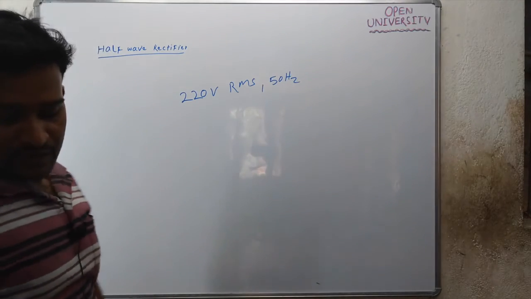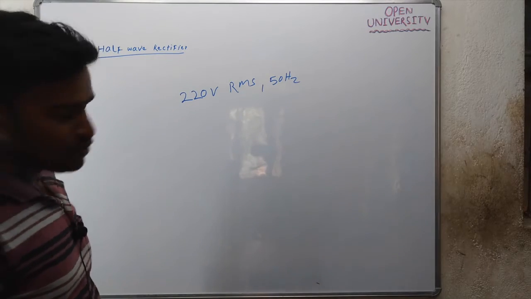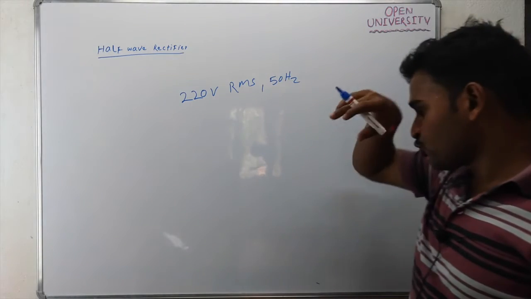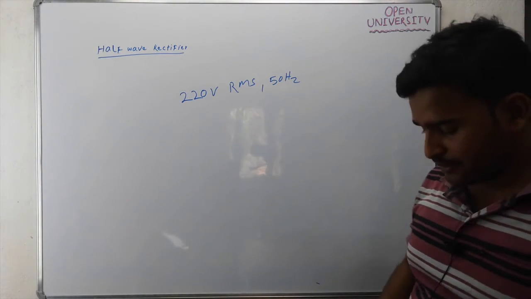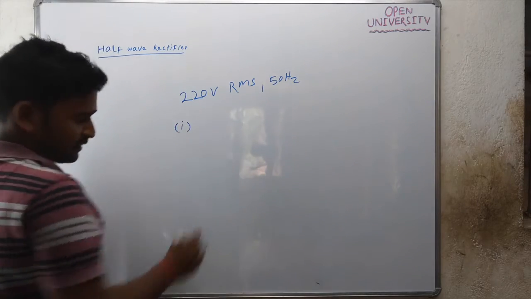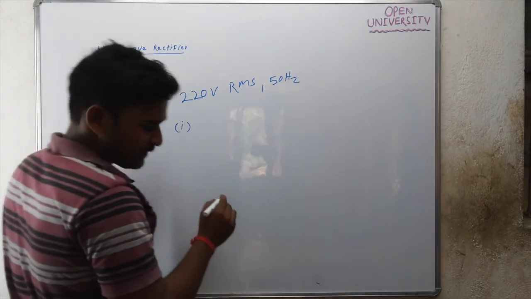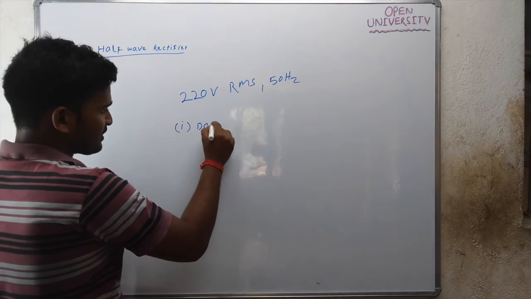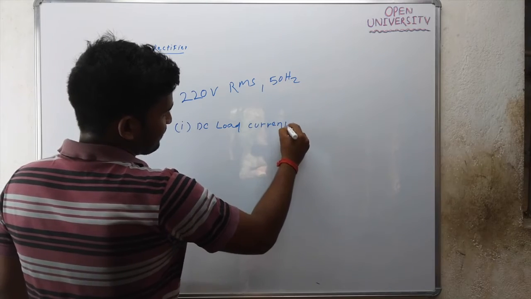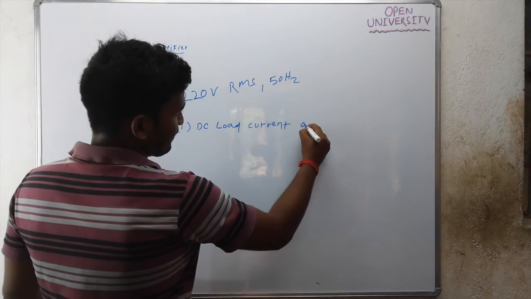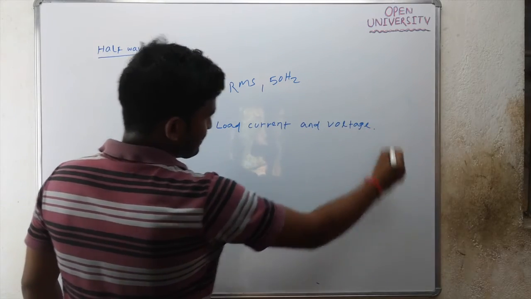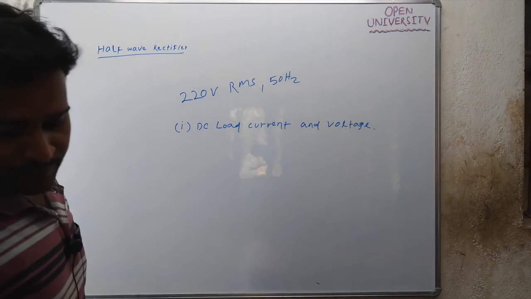Then calculate, first point, DC load current and voltage, means DC load current and DC load voltage.